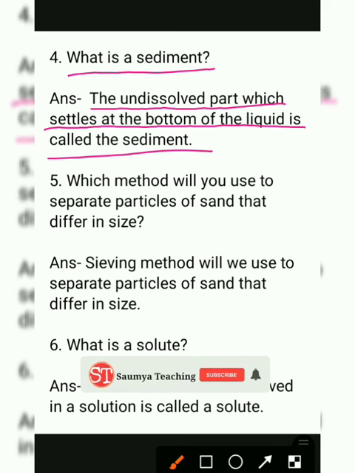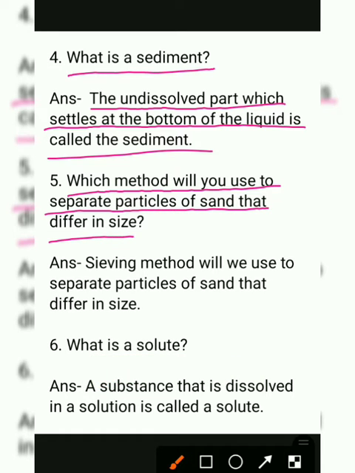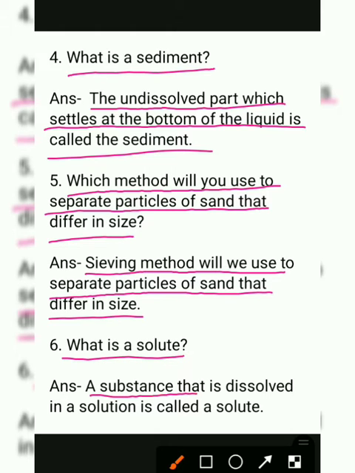Question number 5. Which method will you use to separate particles of sand that differ in size? Answer: the sieving method will be used to separate particles of sand that differ in size. Question number 6. What is a solute? So the answer is, a substance that is dissolved in a solution is called a solute.